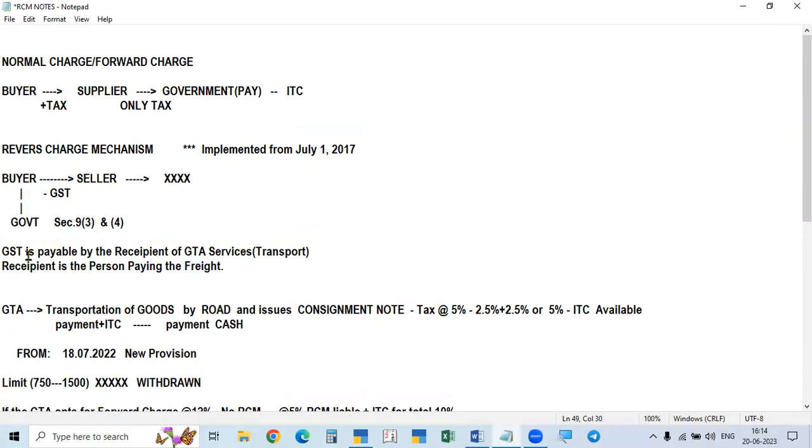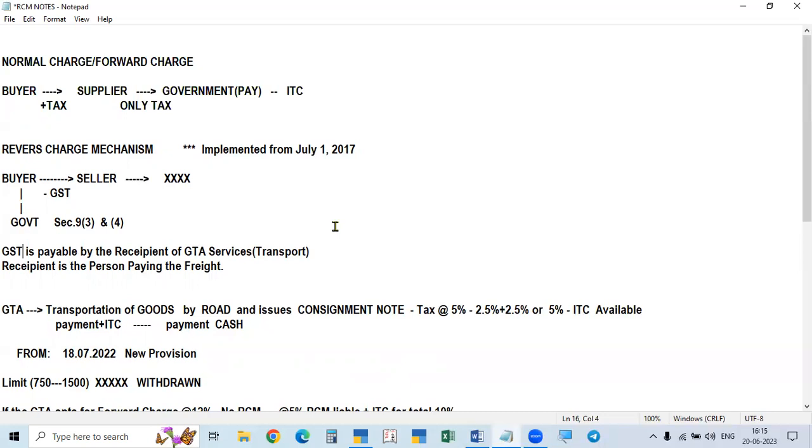GTA means, one more thing is, I told you the recipient will pay the tax. Isn't it? GTA will not collect the tax. Only the recipient of the service, not goods. He may receive goods, but not that. The recipient of service will pay the freight charges to the transporter, and the tax will be paid to the government. Okay, here, who is the recipient?